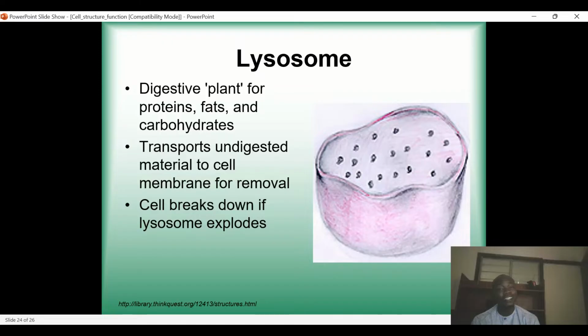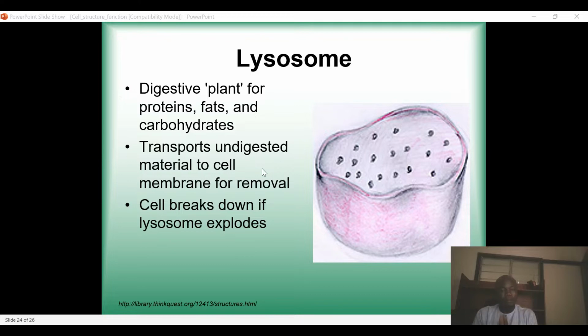For example, in this lysosome, we have an enzyme called lysozyme. So whenever there are microorganisms that are harmful to the body, that can cause problems in the body, this lysosome contains enzymes called lysozyme. The lysozyme will identify those proteins and then break them, and eliminate them. And it also transports undigested material to the cell membrane for removal.